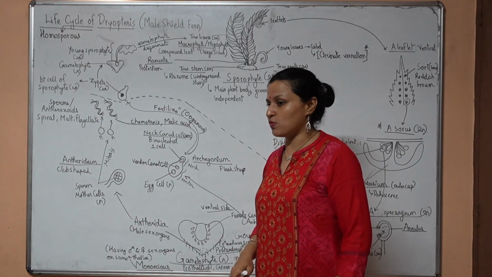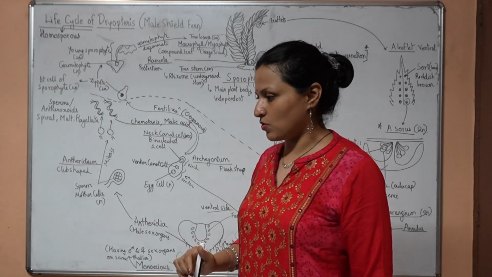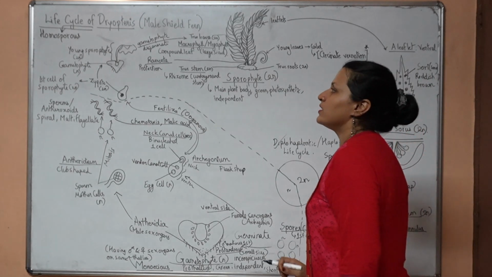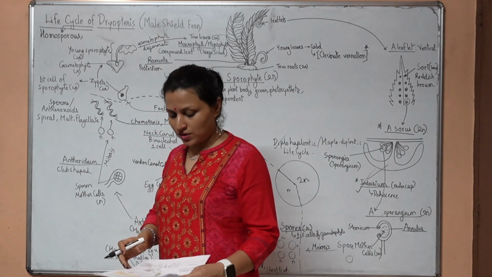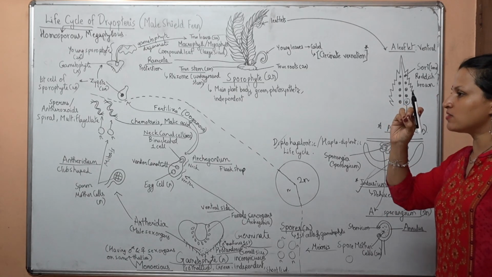It produces two types of spores. Higher plants also produce two types of spores. Okay, pollen grain and the megaspore. This one produces one type of spore only. That's why it is called homosporous. Another term, megaphyllous. This sporangium is actually closed at the stomium.